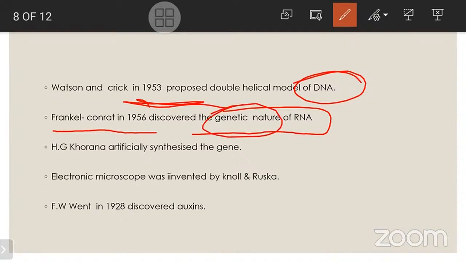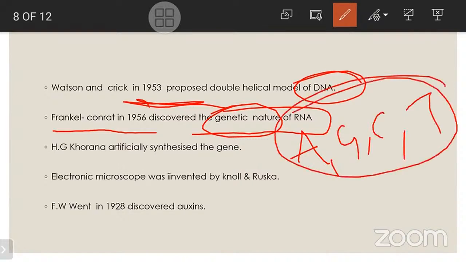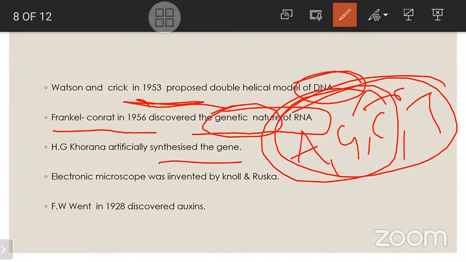And next, H.G. Khorana. He synthesized the gene artificially. We know the base pairs: adenine, guanine, cytosine, thymine. By using these base pairs, the gene was synthesized artificially by H.G. Khorana. Who artificially synthesized the gene? H.G. Khorana synthesized the gene artificially.